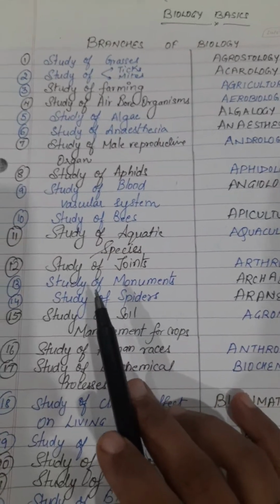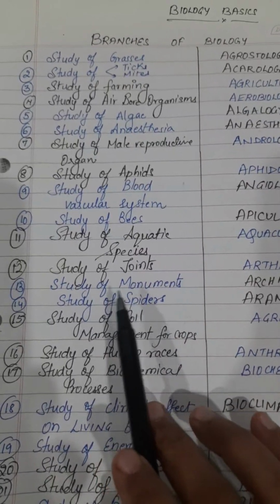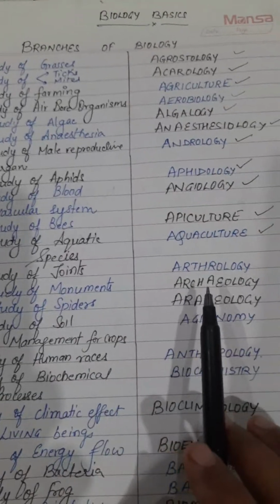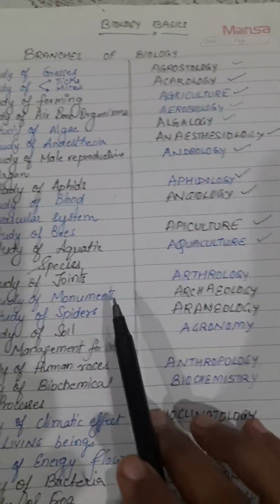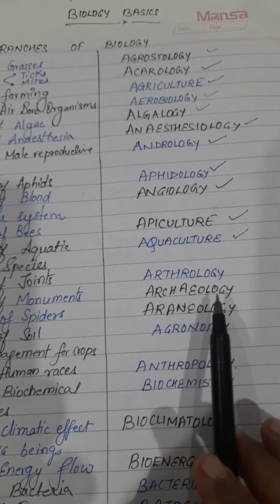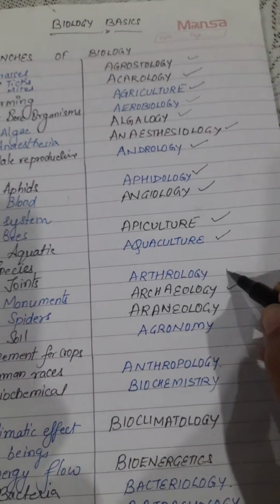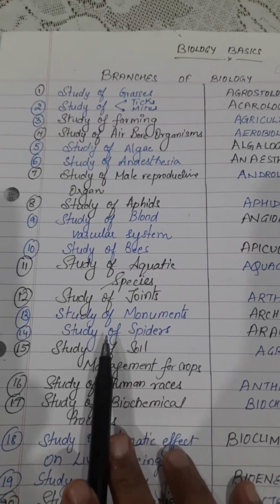Okay. The next is, can you name the branch of science that deals with the study of monuments? This we all know, right? We have seen lots of series over this. So the branch of science that deals with the study of monuments is known as archaeology. Okay, now this is a tricky one.